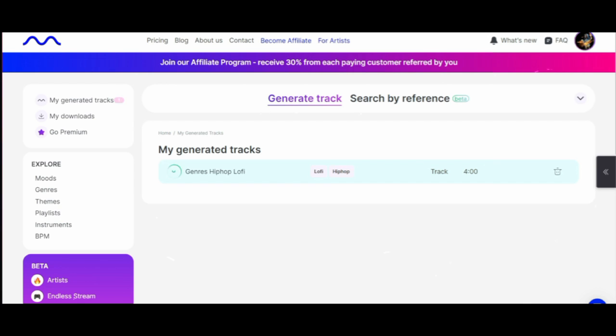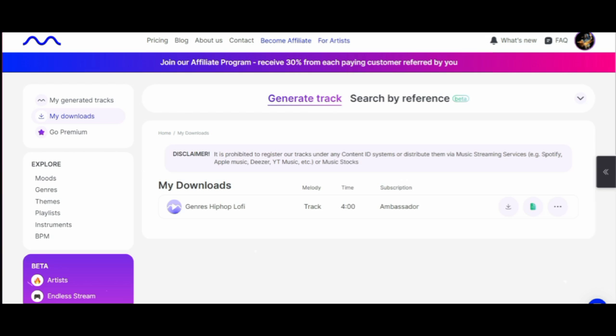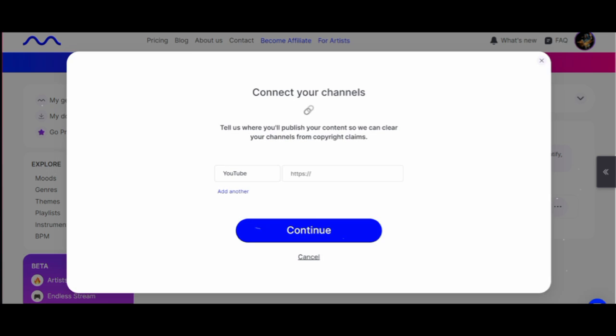Now just go here on the left and click on My Generated Tracks. As you can see, it has been generated. So I'm just going to click here on the Downloads option. As you can see, it's generating the download for this new song. And if you click Download, it's going to ask you to specify your YouTube channel so they can clear your channel for any copyright claims. It's very important that you add your YouTube channel here and then click Continue to download your track.